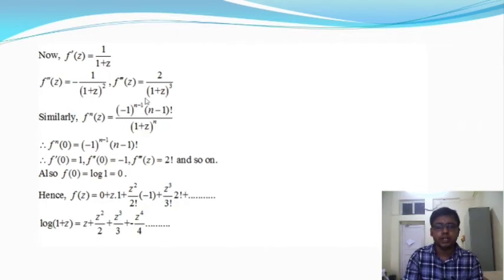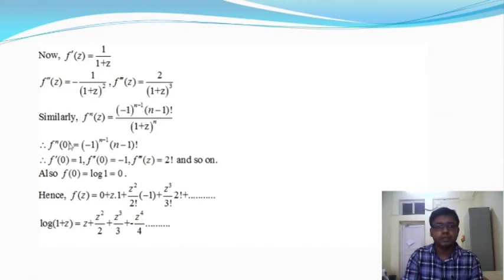This is the nth order differentiation for the function log of 1 plus z. Now if we put z equal to 0 in the nth order differentiation, we get the denominator as 1, so 1 to the power n is equal to 1, and the numerator is minus 1 whole to the power n minus 1 into n minus 1 factorial.